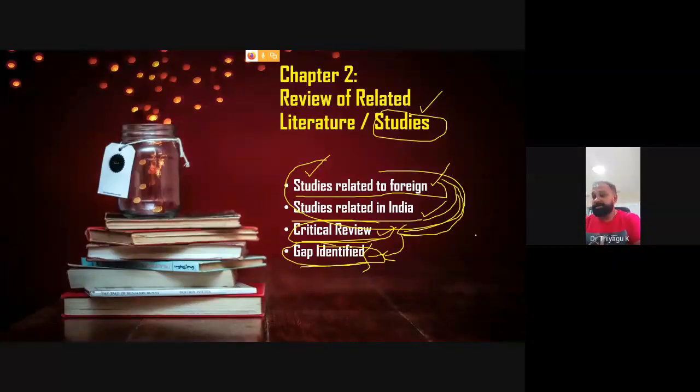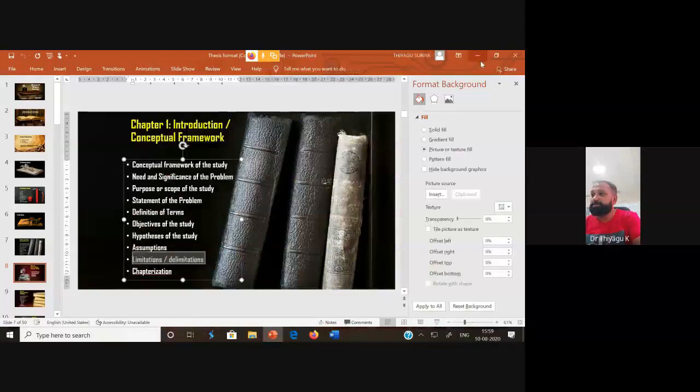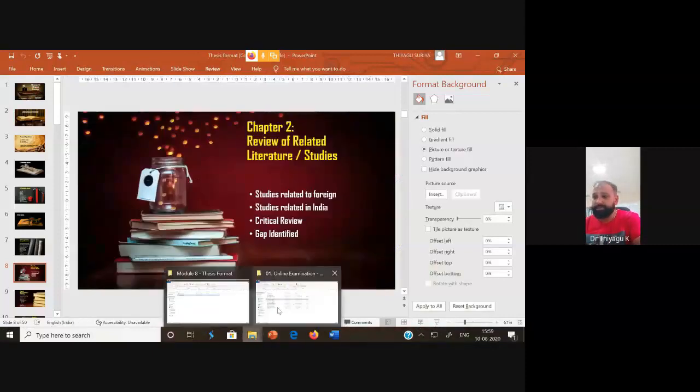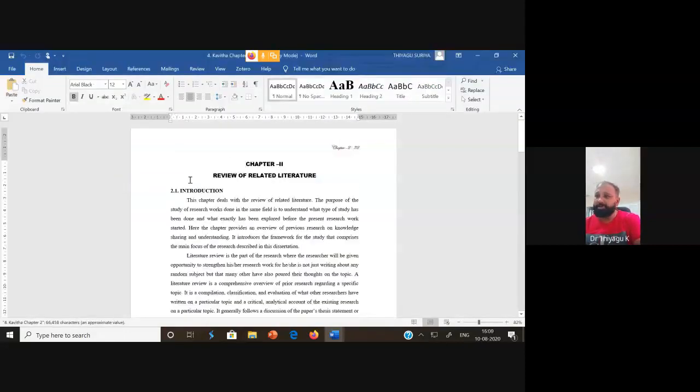I am going back to chapter 2. I am showing you one of the thesis reports. I am opening chapter 2. See here, this is chapter 2, starting on page 31: Review of Literature.